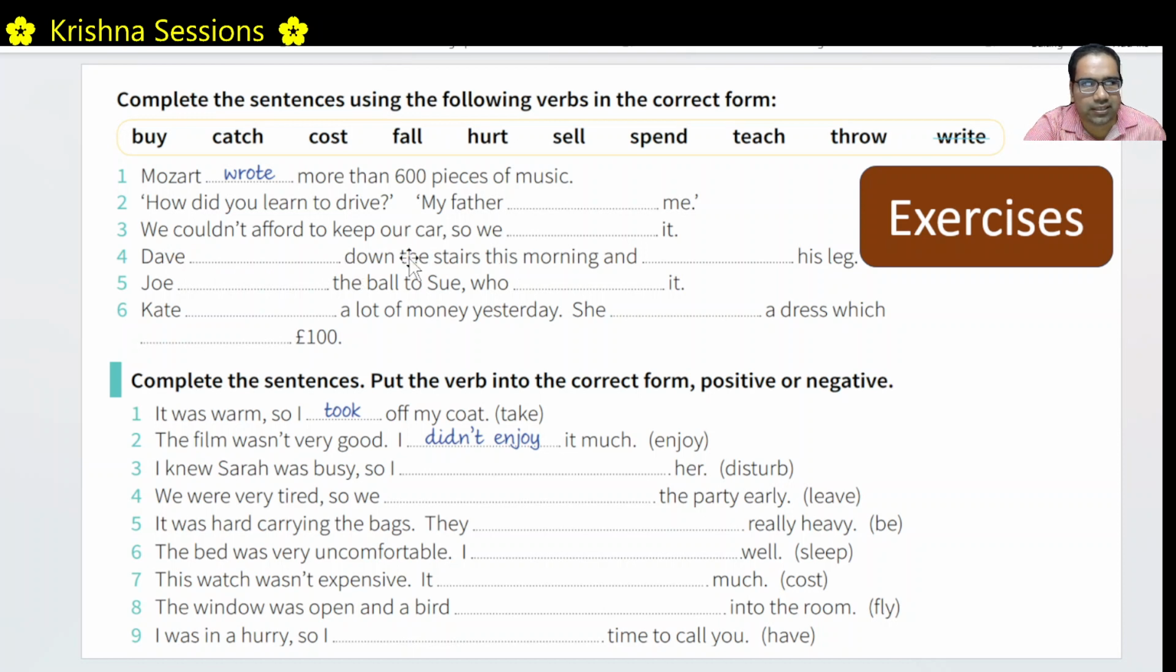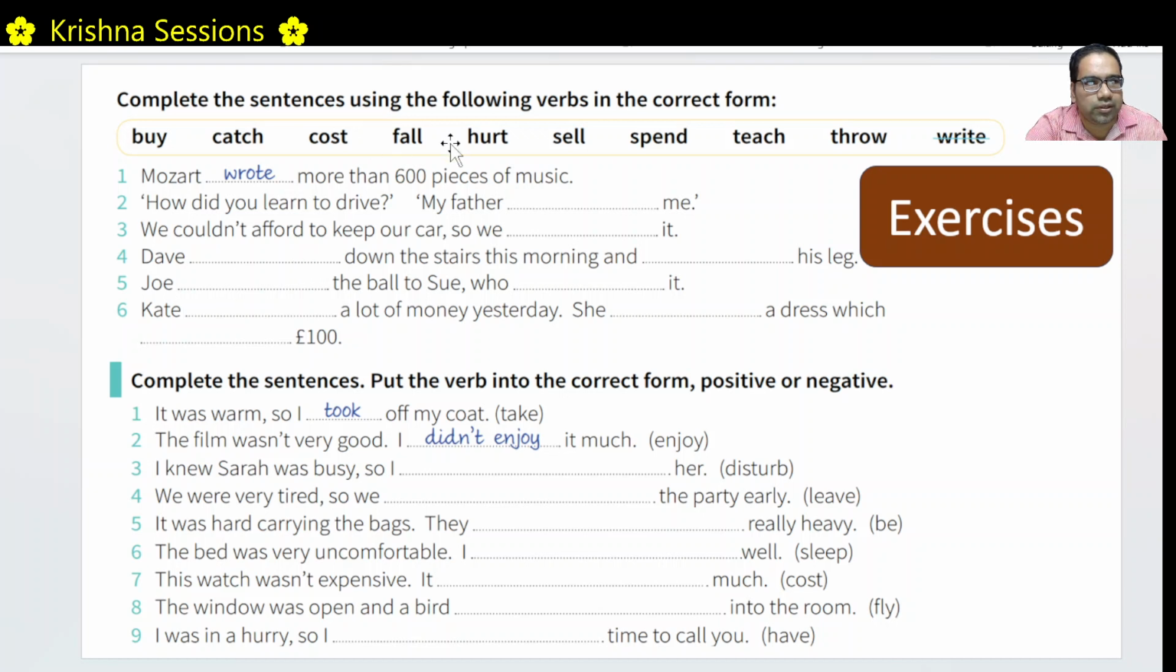Dave fell down the stairs. He, past form of fall is fell. Dave fell down the stairs this morning and hurt his leg. Past form of hurt is again hurt, and hurt his leg.